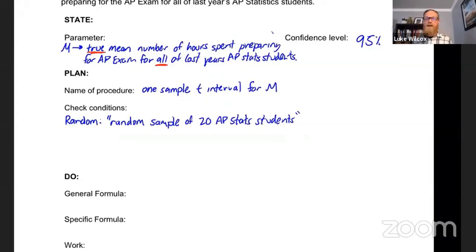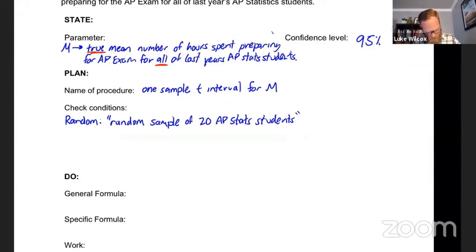Now, the reason why this is important, I call this the so what. We need a random sample so that it is representative of the population so that we can generalize our results to the population, right? That's the value of having a random sample.